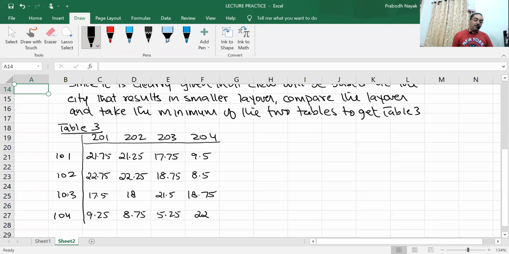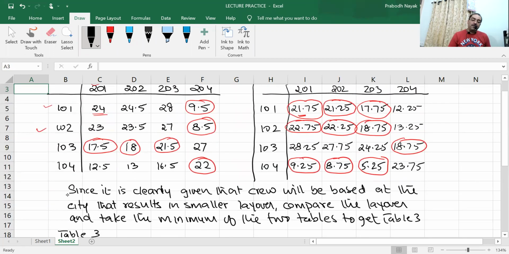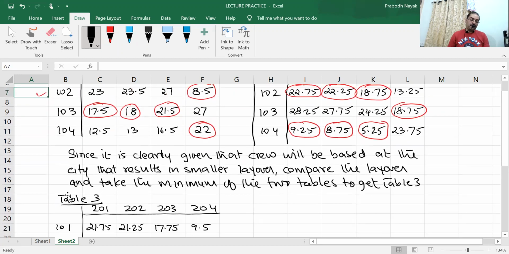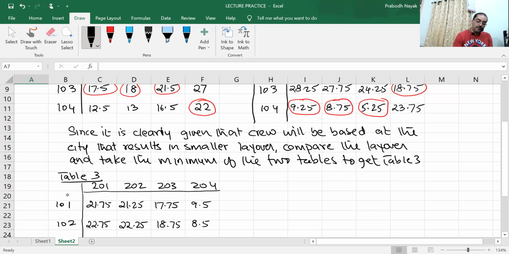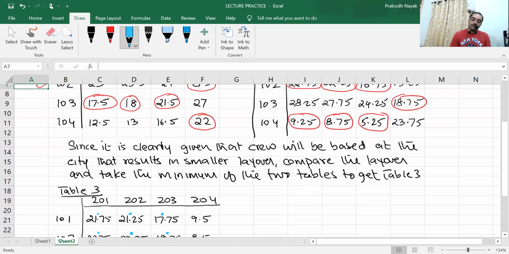So where are the figures coming from? All the figures which are coming from the second table are flights which are starting from Jaipur. So the first 6 over here, I'll just mark them. These are all Jaipur crew.